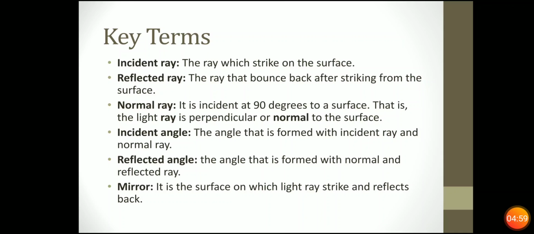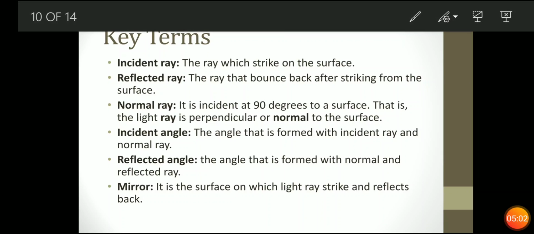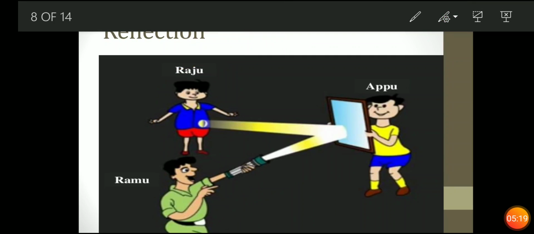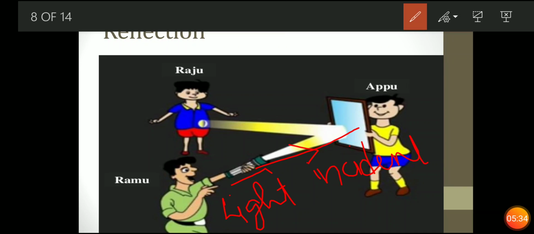Before that, we will see what the main terms are. The first is the incident ray, second is the reflected ray, and third is the normal ray. What is the incident ray? Suppose this is your mirror. The light ray from a source is coming. See the previous example. The torch is a light source. This light ray is coming onto the mirror, so it is known as your incident ray.